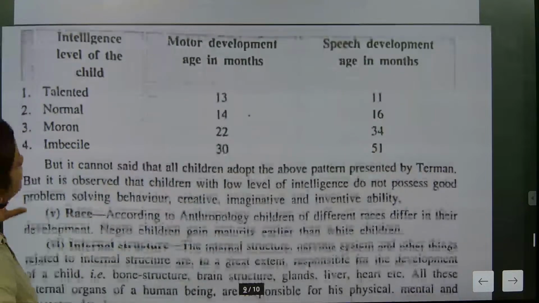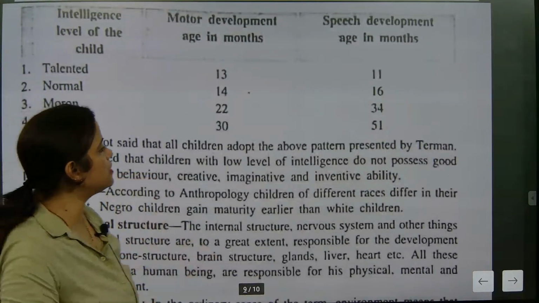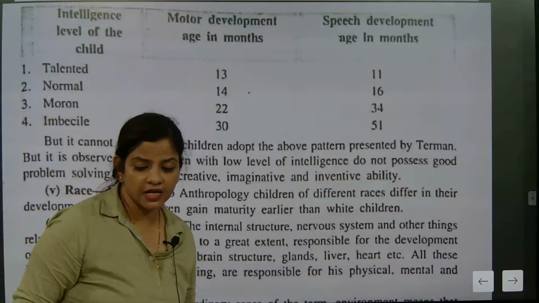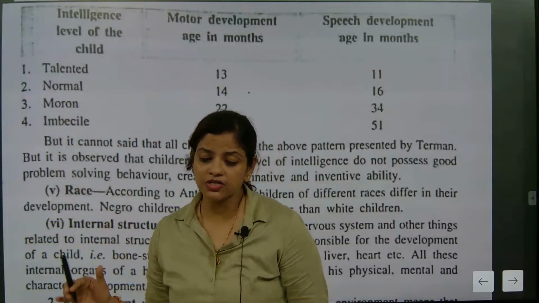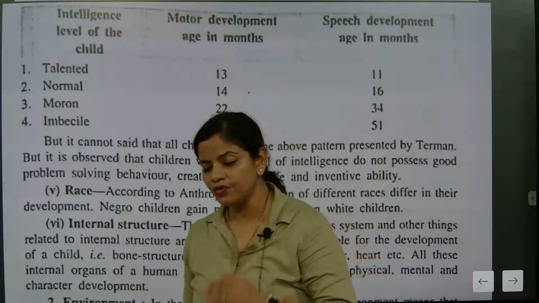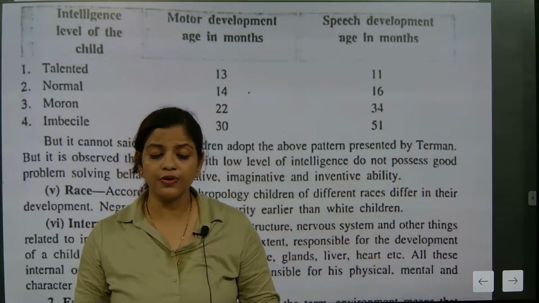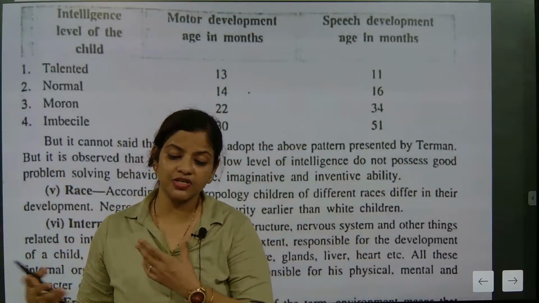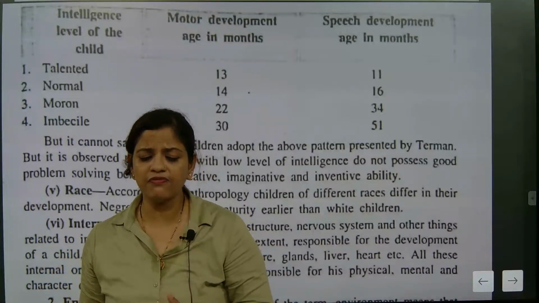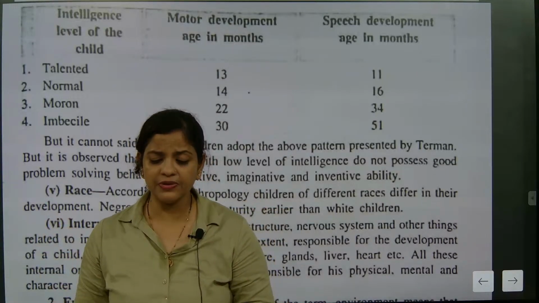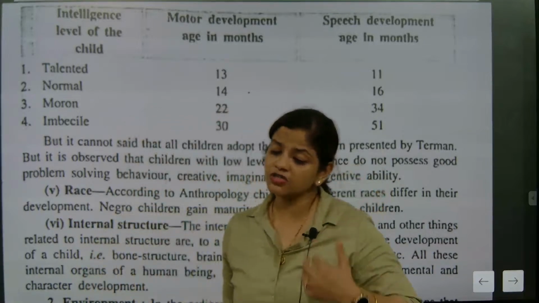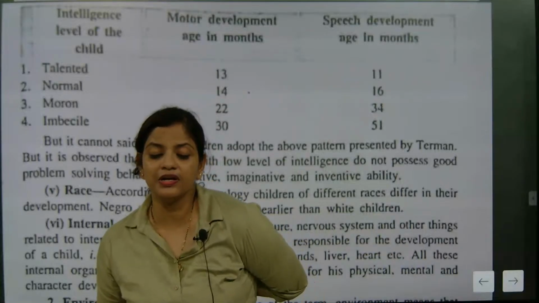Now, it cannot be said that all children adopt the above pattern presented by Terman. One thing must be taken care of: all the children cannot present the same pattern. Sometimes the coordination between motor and speech development will not be like this because of some environmental or family factor. It may not be neural, or some defect might be there. Because of that, growth and development will also be a little slow.